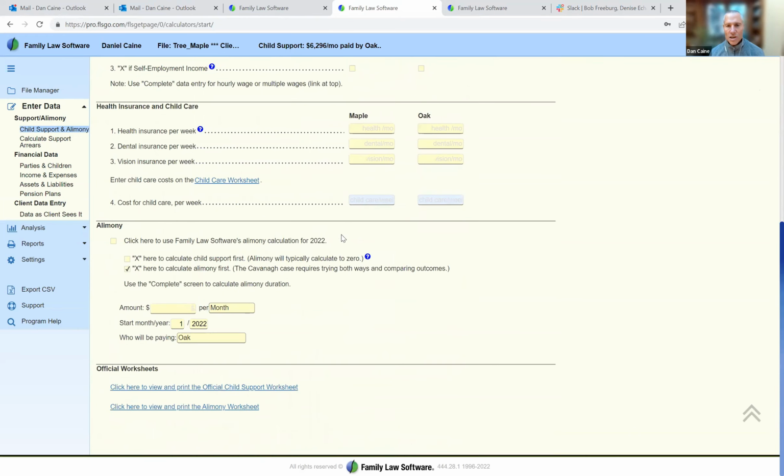Now, in Massachusetts, there are approximately half a dozen states where not only is child support a calculated number, but alimony, also known as spousal support or spousal maintenance, is a calculated number as well. So we can click here, scroll down and see what alimony would be, and it would be $29.96 per week. Now, Massachusetts is, I believe, now unique as a result of a decision that came down from the Massachusetts Supreme Court just a couple of weeks ago.